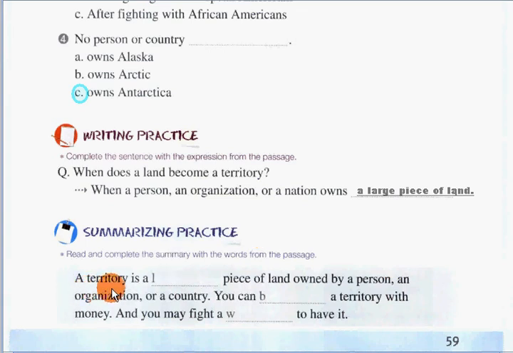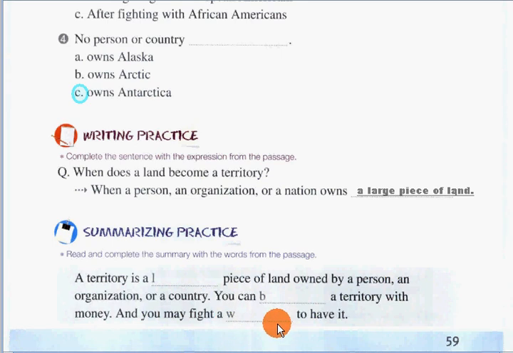A territory is a blank piece of land owned by a person, an organization, or a country. You can blank a territory with money, and you may fight a blank to have it. Now, let's find out the missing words.